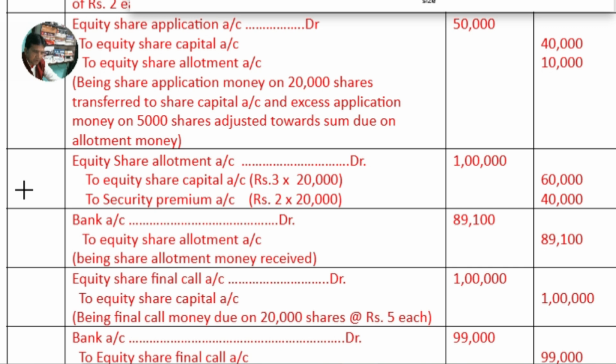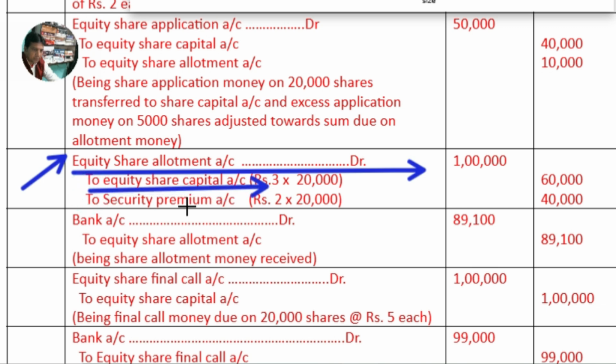The third entry regarding the share allotment money: the company will first make the due entry. Equity share allotment account debit, to equity share capital account and to security premium account. The total amount due on allotment is rupees 5, and out of rupees 5, 2 is for premium, so that is 20,000 into 2 premium, and the remaining 3 rupees is for equity share capital, that is 3 into 20,000, 60,000, and 40,000 is the security premium. So total 1 lakh rupees debited here.